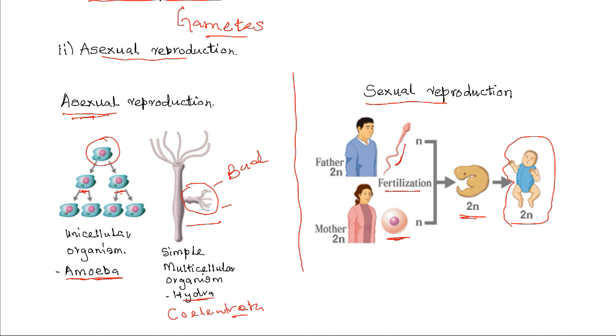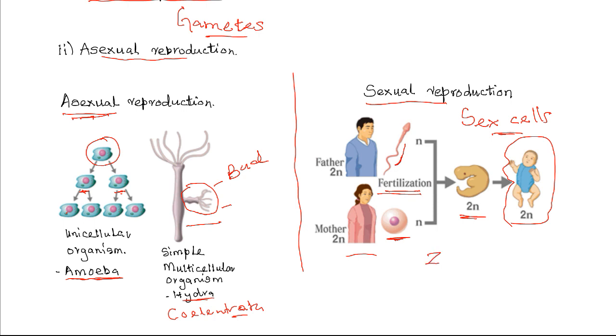So in sexual reproduction, be it in animals like human beings or plants, there is the involvement of sex cells. Sex cells that are also known as gametes. So these are produced, then they fuse together during the process of fertilization to form a zygote.